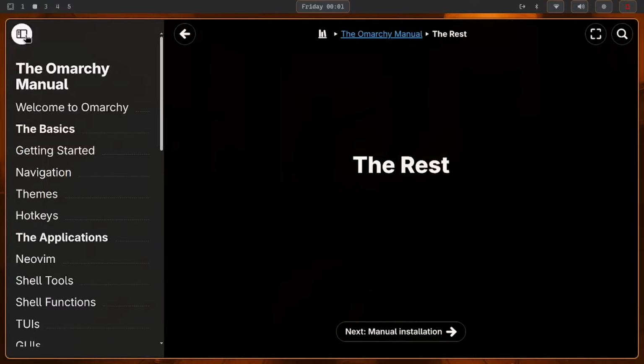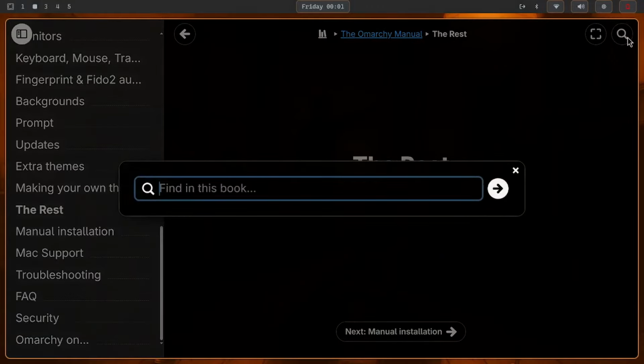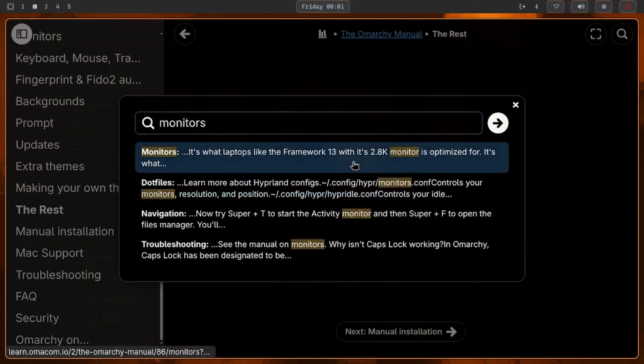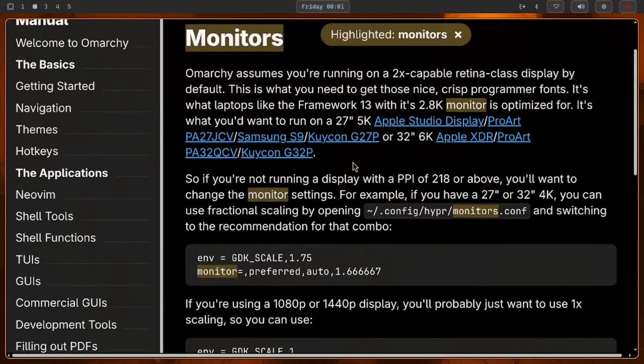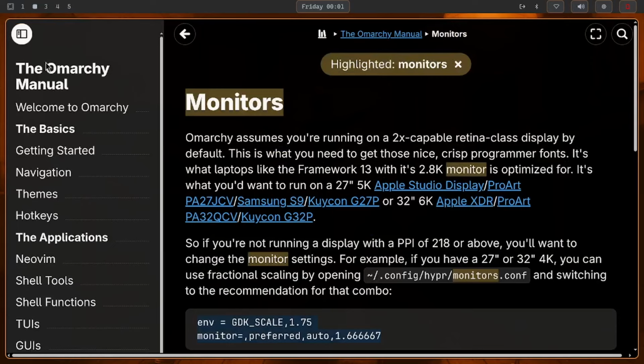You can even search for it and say, I want to go to the monitors. Super easy, just come here and do that. A lot of things are clickable. A lot of things you can easily copy and paste. It's great. I refer to this a lot.